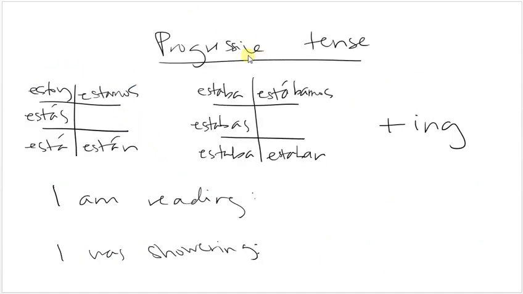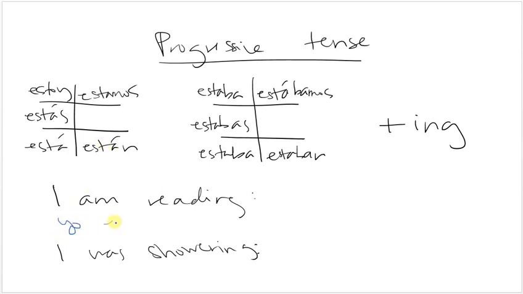Normally, we use the gerund with the progressive tense. Normally, we use it with estar. So, with the present tense, estoy, estás, está, estamos, están. You can also use it with the imperfect tense, estaba, estabas, estaba, estábamos, estaban, plus the ing. Normally, you don't use it with the preterite because, again, if it's ing in the past tense, it means it's an action in progress, so it's going to be the imperfect. You could use it with like the conditional or the future tense, but we're not going to practice that right now.